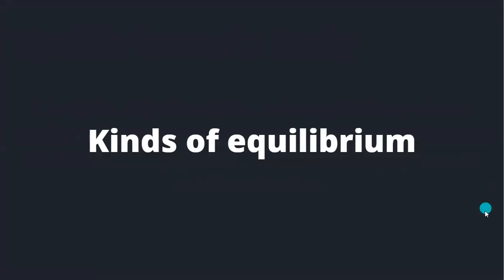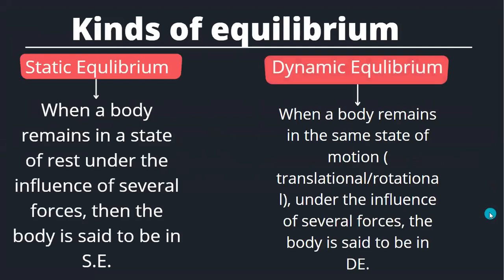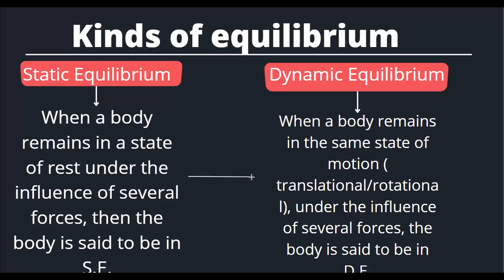There are many types, but in general we are going to look at only two types of equilibrium: static and dynamic equilibrium. Before looking at the definition of static equilibrium, I missed a spelling; it is EQUI. Give me a second, I will correct it. I changed the spelling. So we are speaking about the types of equilibrium.